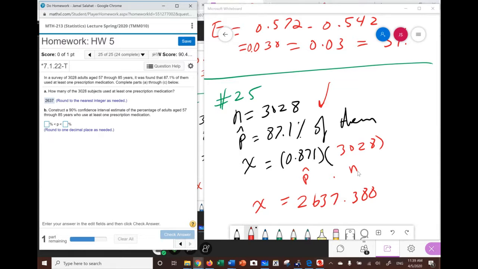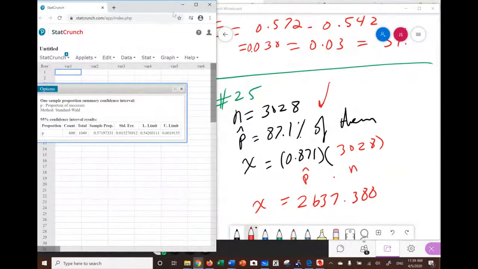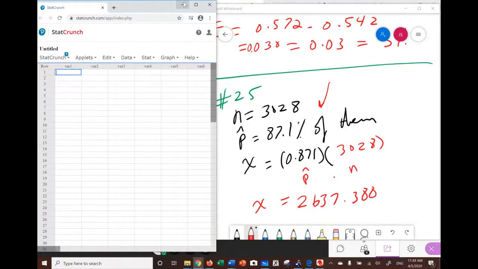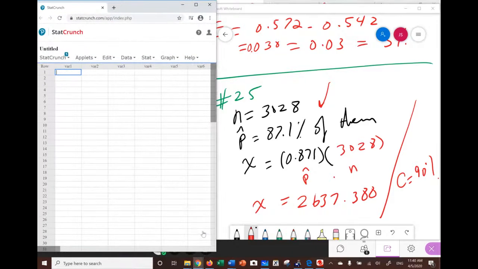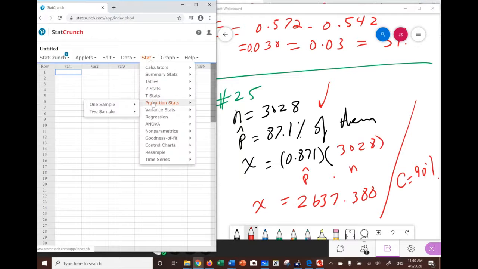To construct an interval for a proportion, we talked about this many times. Let me just minimize this for a second. They want the interval to be 90%, so they are asking us for C to be 90%. They said construct a 90% confidence interval. So if I open StatCrunch, I'll go to Stat. This is a proportion problem, so you're going to go to Proportion stat.